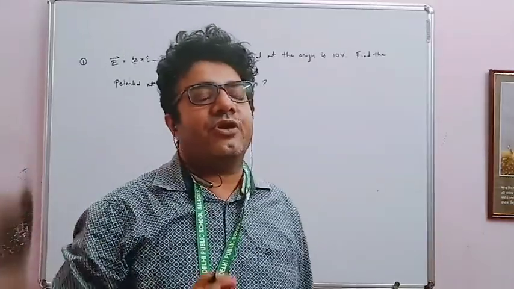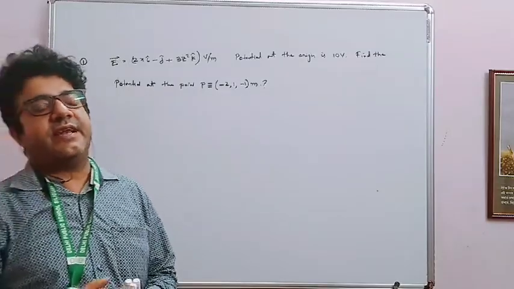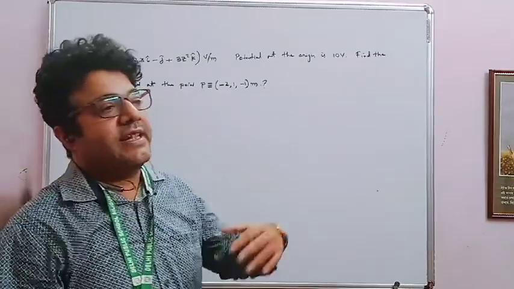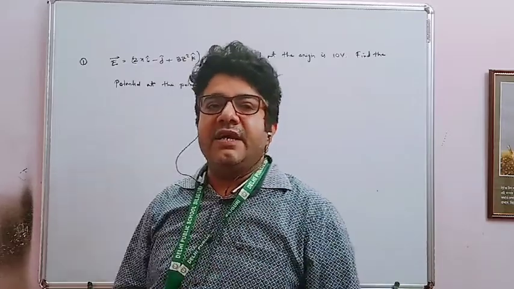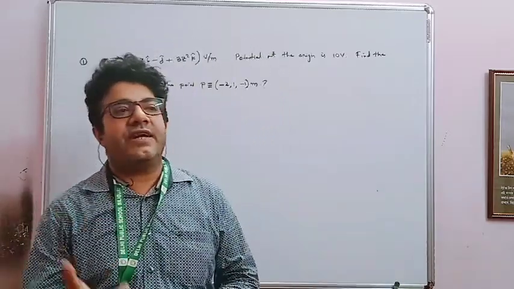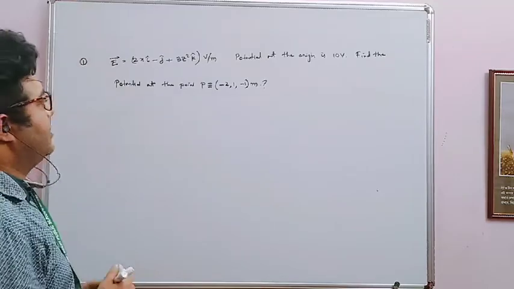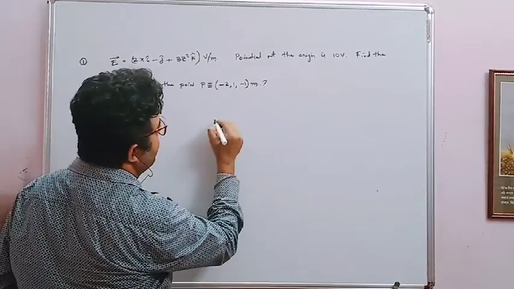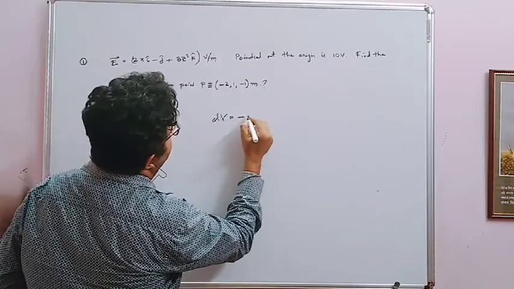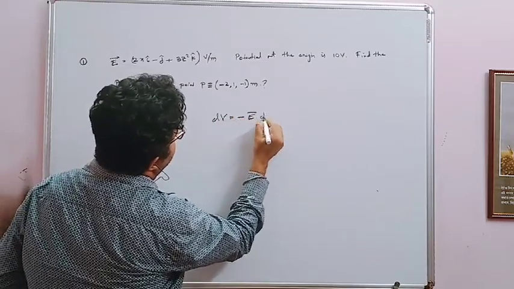It's very important. Two types of questions the examiner can ask. One, they can give you the electric field and ask you the potential, and the second, they can give you the potential and ask you the electric field. So let's start with that numerical. We know dV equals minus E dot dr.